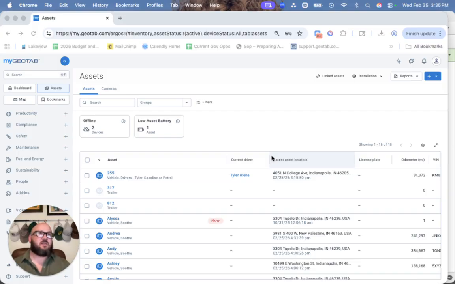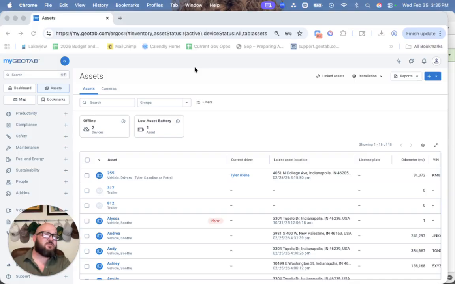So through the last couple of videos, we've been focusing on assets and the map and viewing that. Now, as mentioned before, there's a lot of data and a lot of information being pulled in, and for a lot of users, reporting is a key component that they're looking at, whether it's a daily report, a weekly report, a monthly report, whatever it might be.